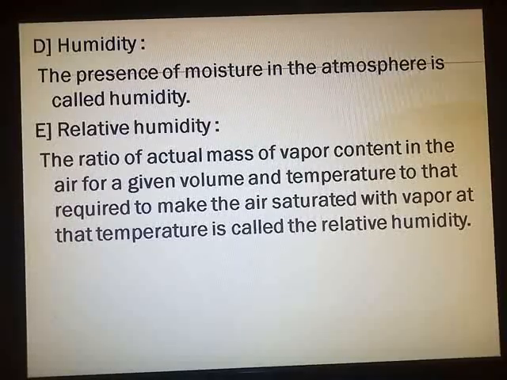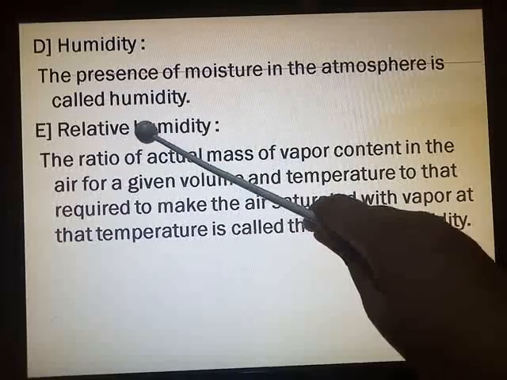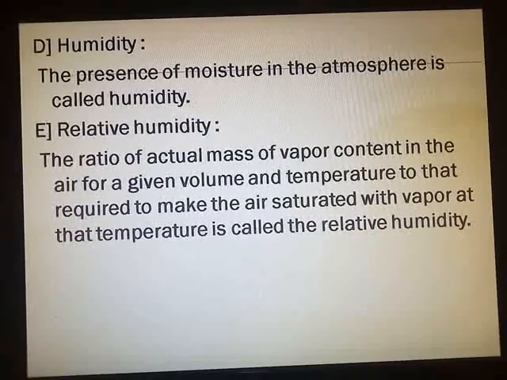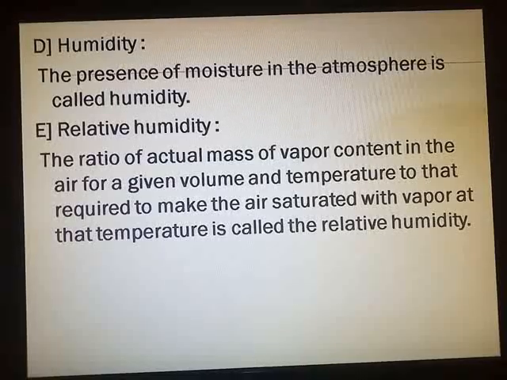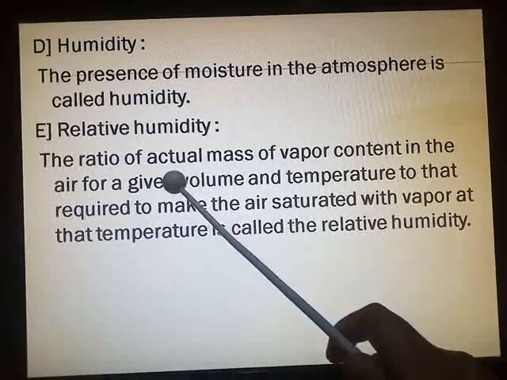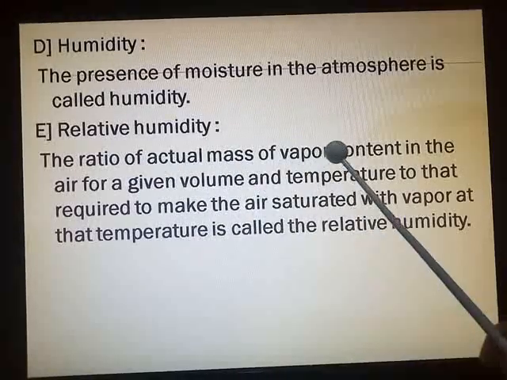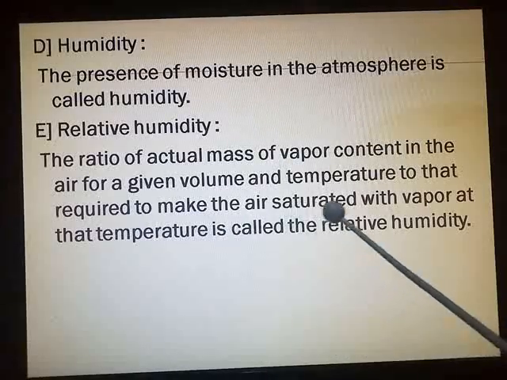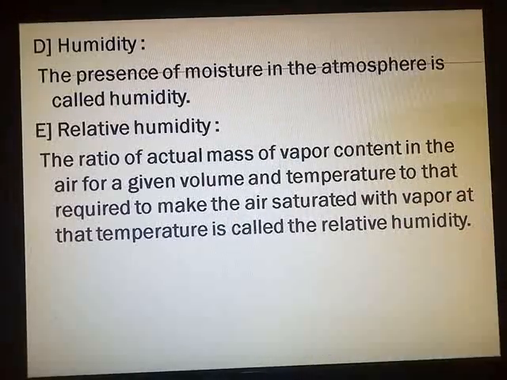For the last definition, you can mark on page number 66, that is relative humidity. At the bottom of the page you have that formula. Above the formula you have one small paragraph. The answer is that paragraph. The ratio of actual mass of water vapor content in the air for a given volume and temperature to that required to make the air saturated with vapor at that temperature is called the relative humidity. So I hope all of you have marked the definition on page number 66.